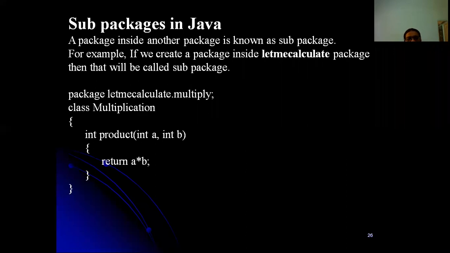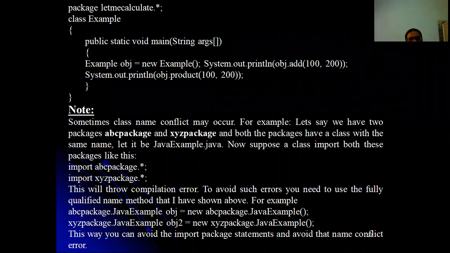Default access specifier can be used within a package and the sub packages. So int product, int a comma int b, and we are just having a function method definition here. We are not calling it anywhere, right? So next, so here